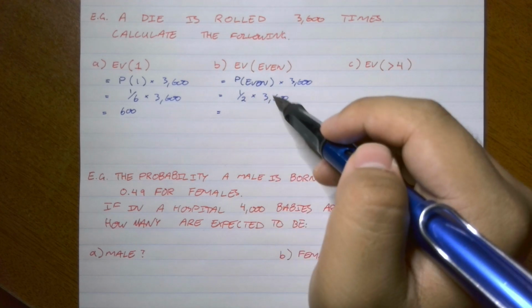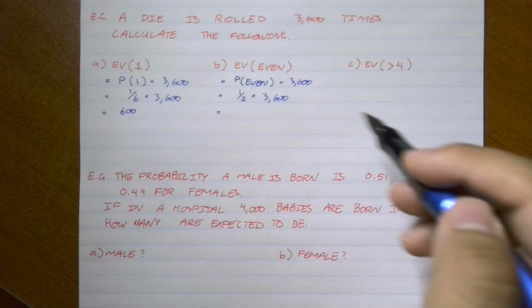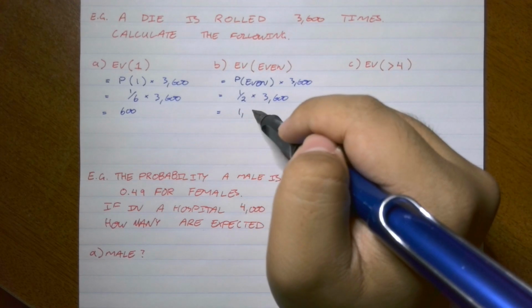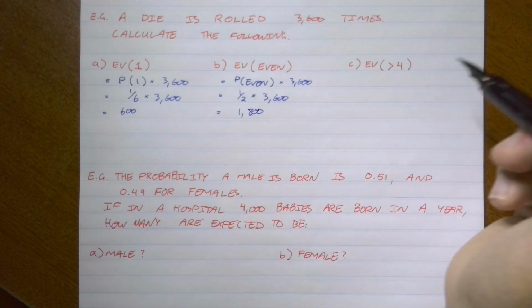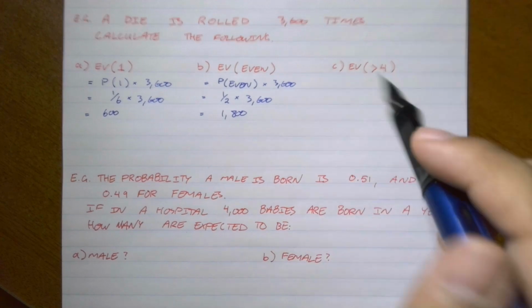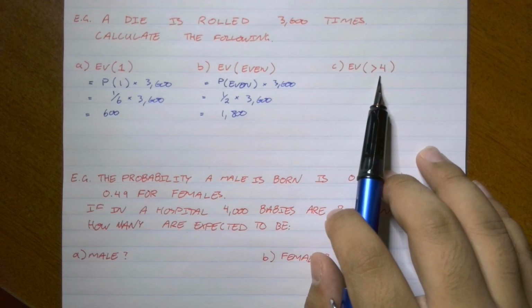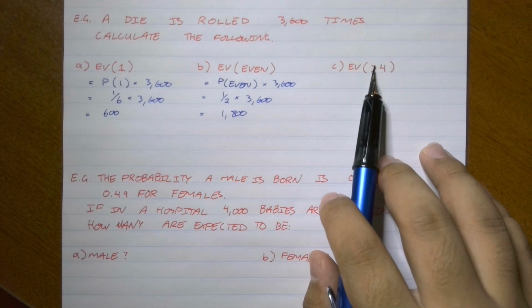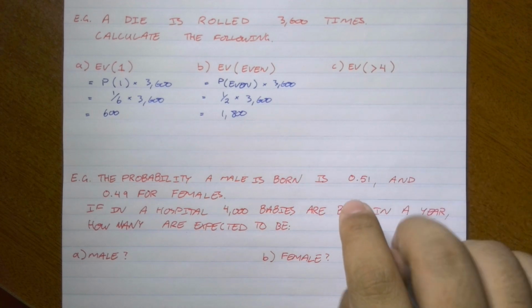Well, I can do this one in my head. In case you can't, you can grab your calculator. This will be 1,800 times.